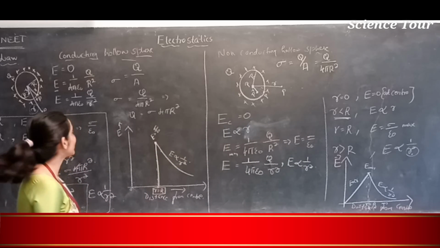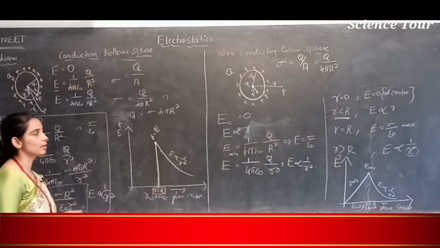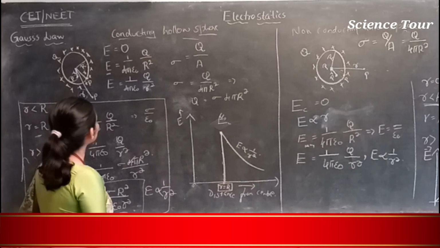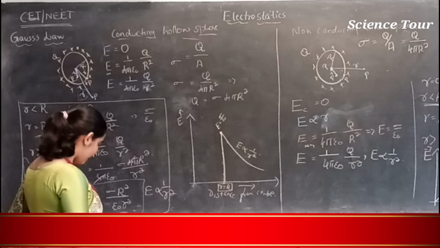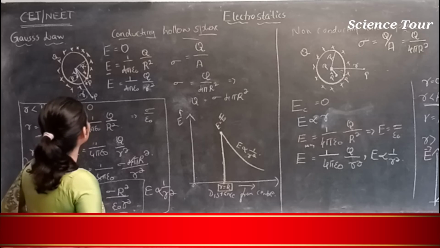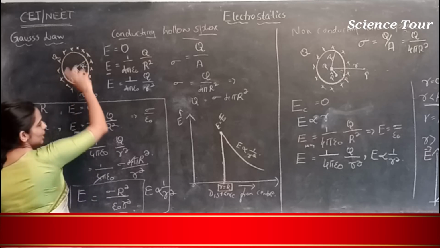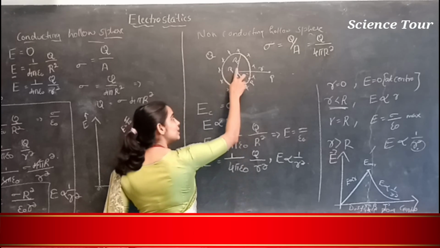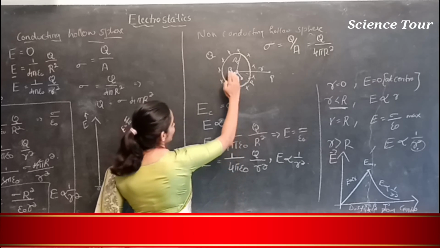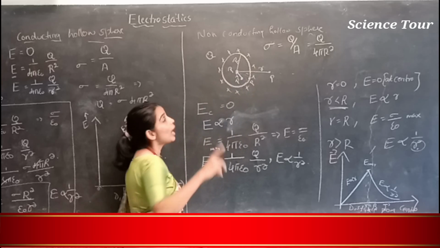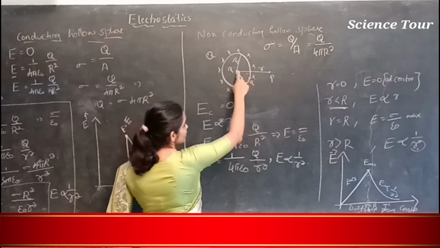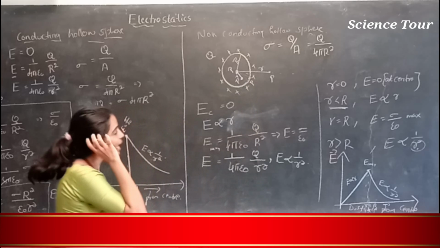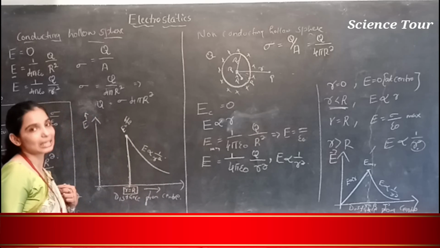What is the difference between a conducting and a non-conducting sphere? In a conducting sphere, no matter whether it is the center or any other point, electric field is 0 inside the sphere. But it is not the same for non-conducting. Only at the center is the electric field 0, and at any other point it is not 0. It increases up to the surface as distance from the center increases.